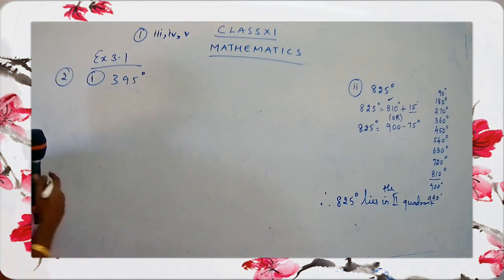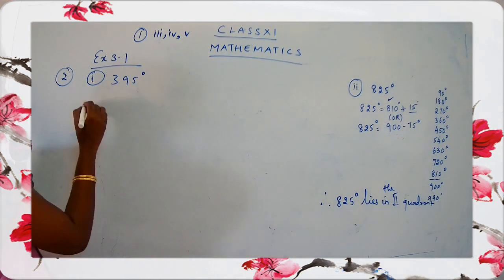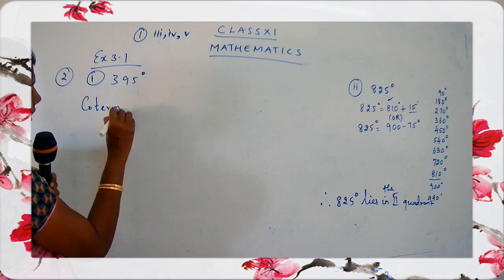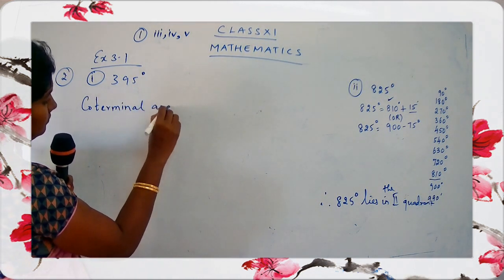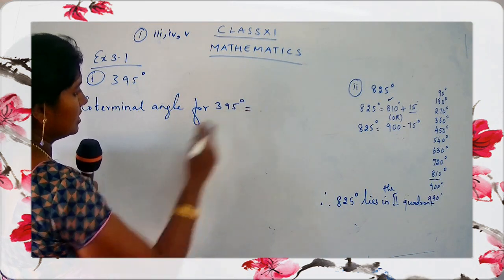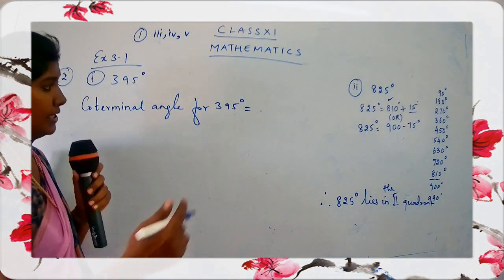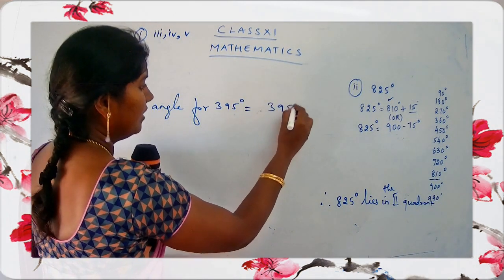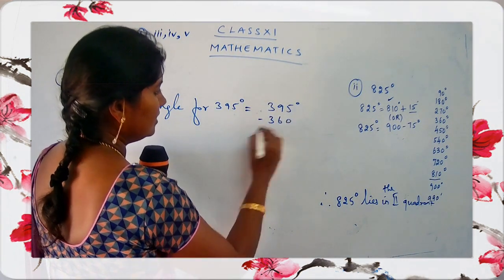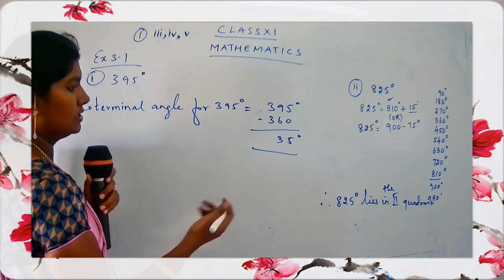So 395 degree. Coterminal angle for 395 degree is equal to, very simple, you have to just subtract 360 degree. So 395 minus 360 is equal to 35 degree.